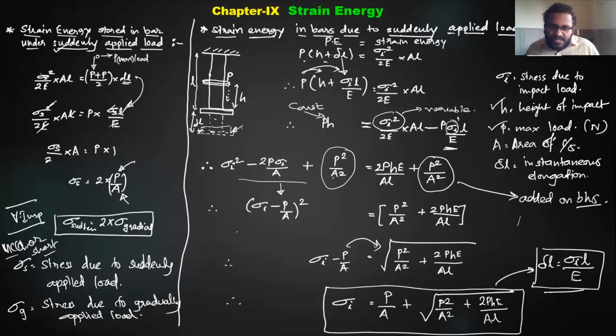The formula remains the same: sigma square by 2E into area into length. Most probably, questions will be asked on impact load most of the time, so you have to remember this formula, or else remember the derivation. Anyway, you can solve it. So with this, we have finished the 9th chapter, that is strain energy.